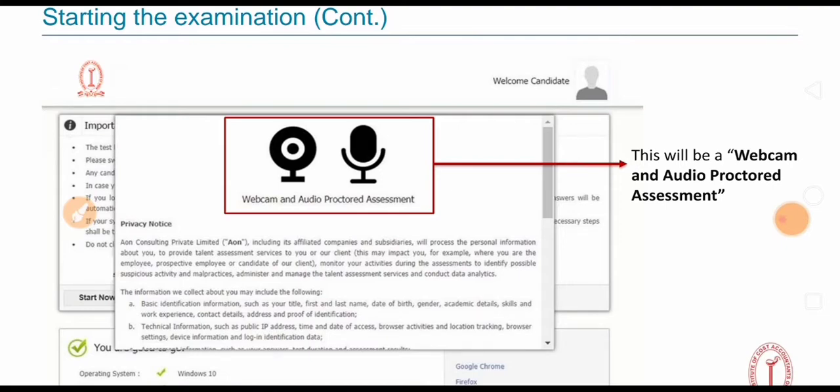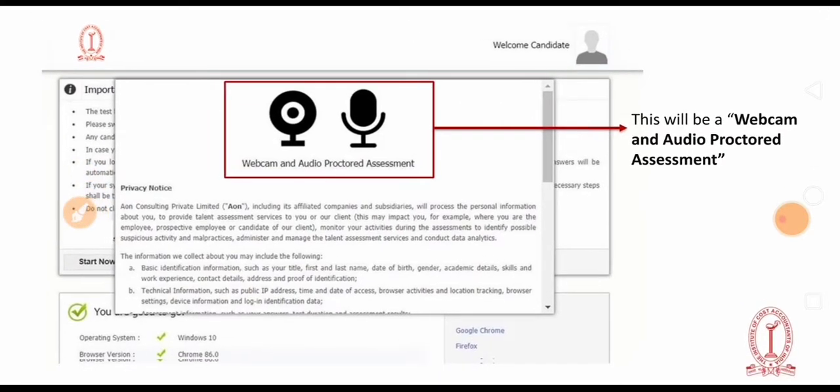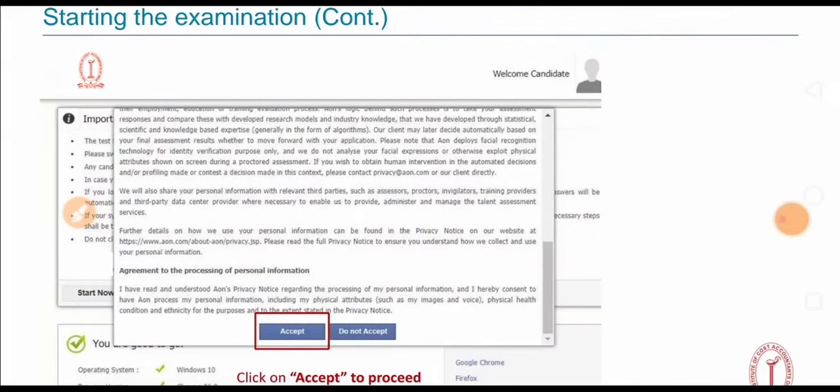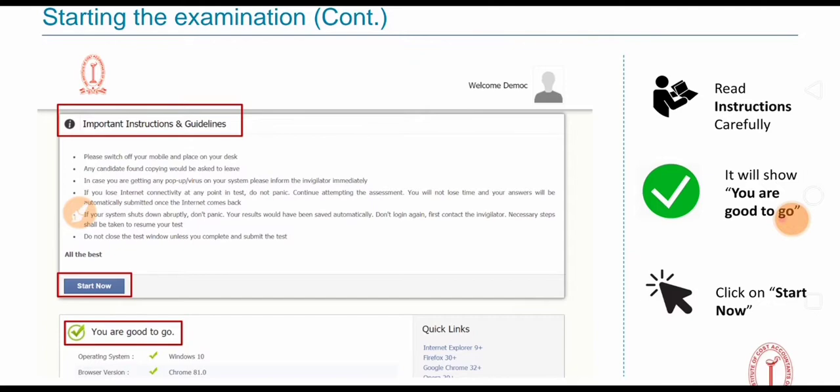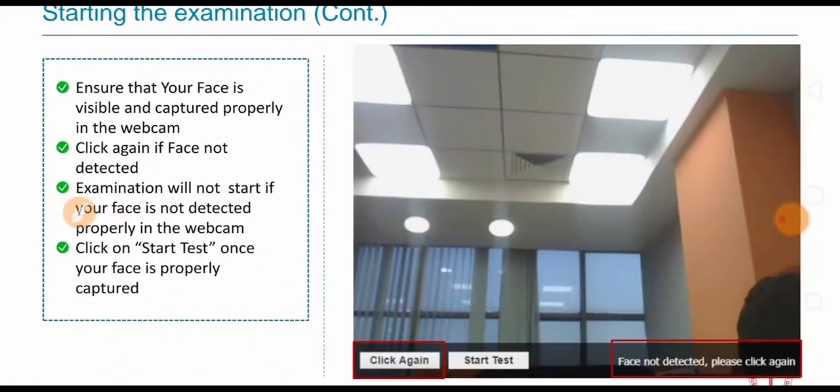Please click the drag icon. This will be a webcam and audio protected assessment. Click to drag down, and after that drag down again so you see the images clearly. Once we understand, click accept and then start now. Here it is, just tick the mark, and then we start the examination. If your face is not detected, please click again.